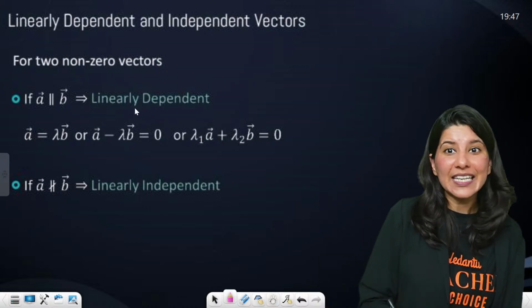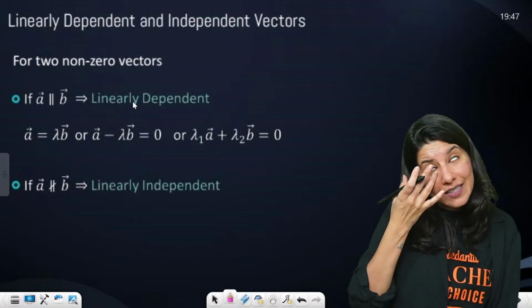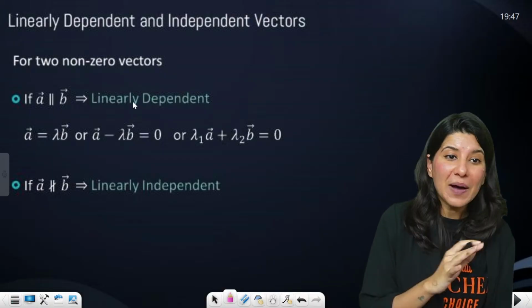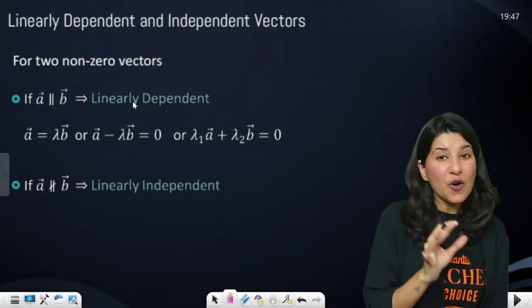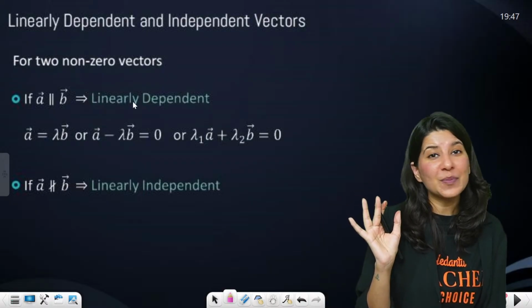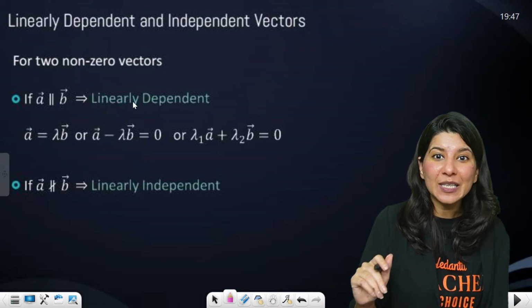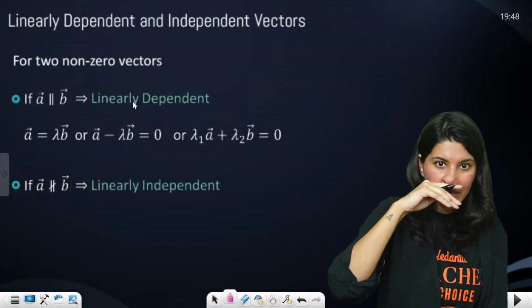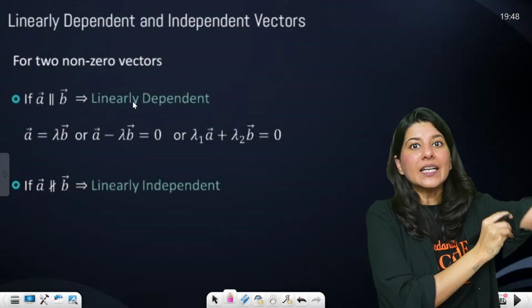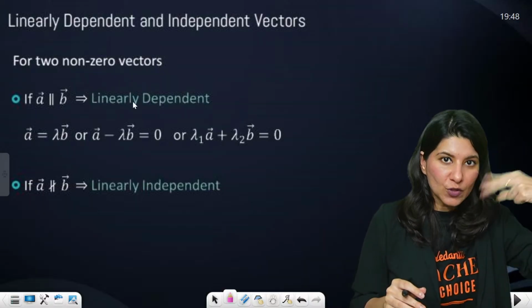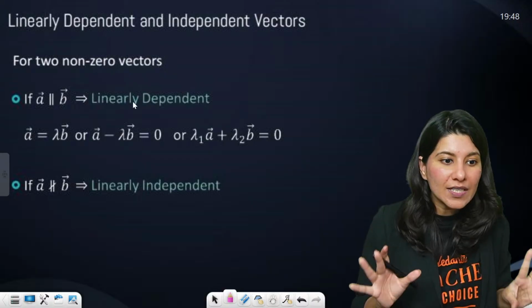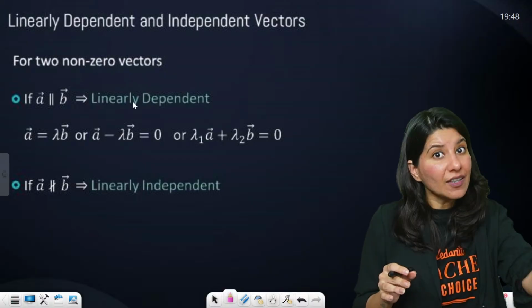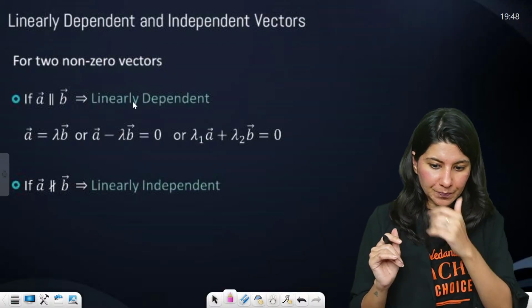Okay. Now this is again very important. Linearly dependent and independent. See, this topic might confuse a lot. You go and watch any other video lecture, you'll be like, ma'am, we are not understanding linearly dependent and independent. But this time you'll be like, oh my God, now I've understood. So we talk about what happens when two vectors are in the picture, what happens when three vectors are in the picture.